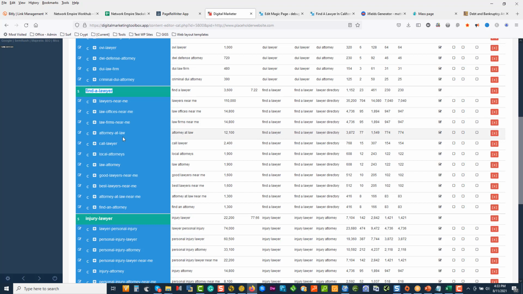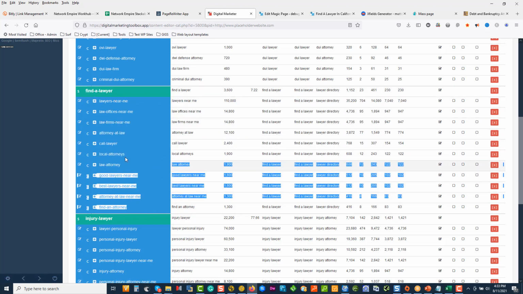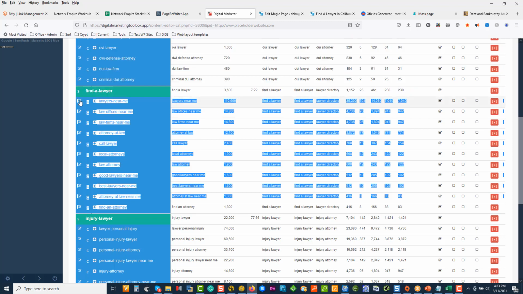Find a Lawyer is going to be our magic page, which is a virtual silo. And because we can't create pages underneath this, what we'll essentially do is we'll take this stack of pages and we'll start integrating this into our content page template. So obviously we're going to start with Find a Lawyer. Then we'll start introducing things like near me, offices, firms, attorneys, law attorneys, good, best, all those type of words into our blueprint.